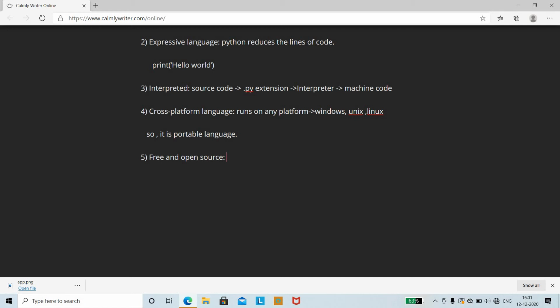Python is freely available and it can be downloaded. You can easily download Python from python.org. There is a link, python.org, from where you can directly download the current version. Currently Python 3.9 is available. You can download it easily. So you can say that Python is freely available.